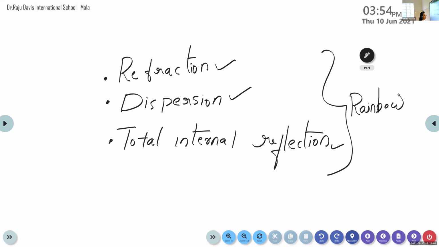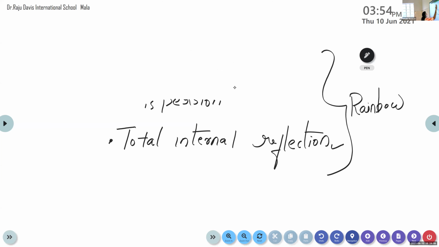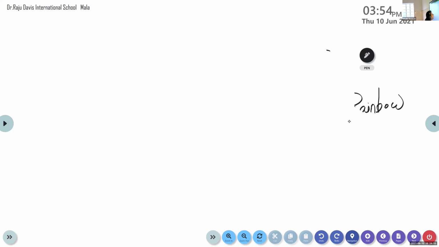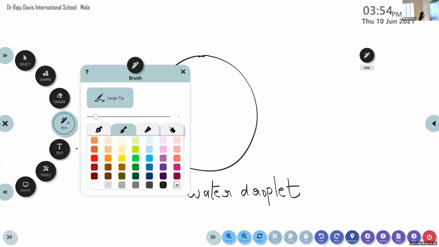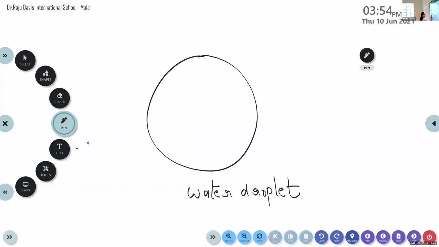Now we can explain how it happens. Assume that we consider the water in the form of a spherical drop. It's a spherical drop. Then this is our water droplet. Don't imagine it like an egg. You just assume our water droplet is in the form of a sphere. Now what happens? A white light enters into this water droplet.